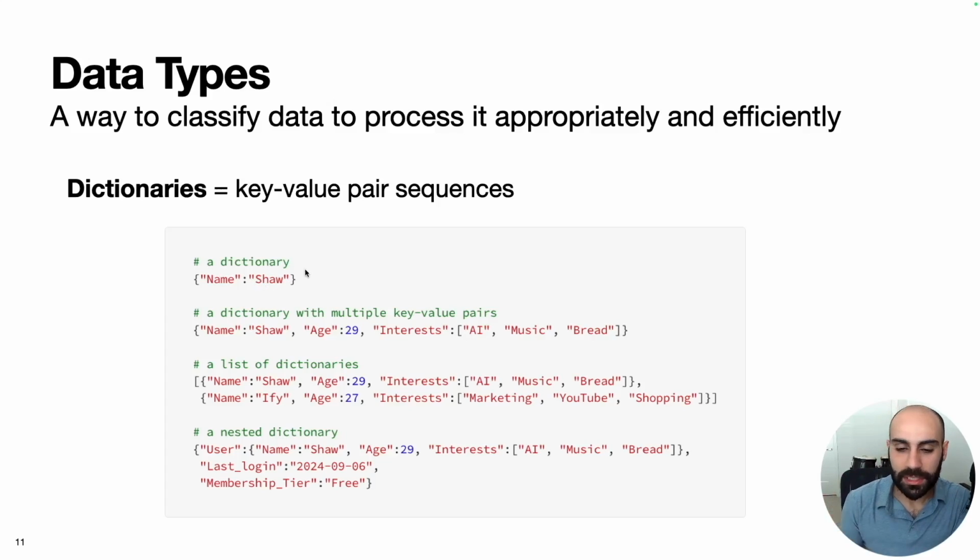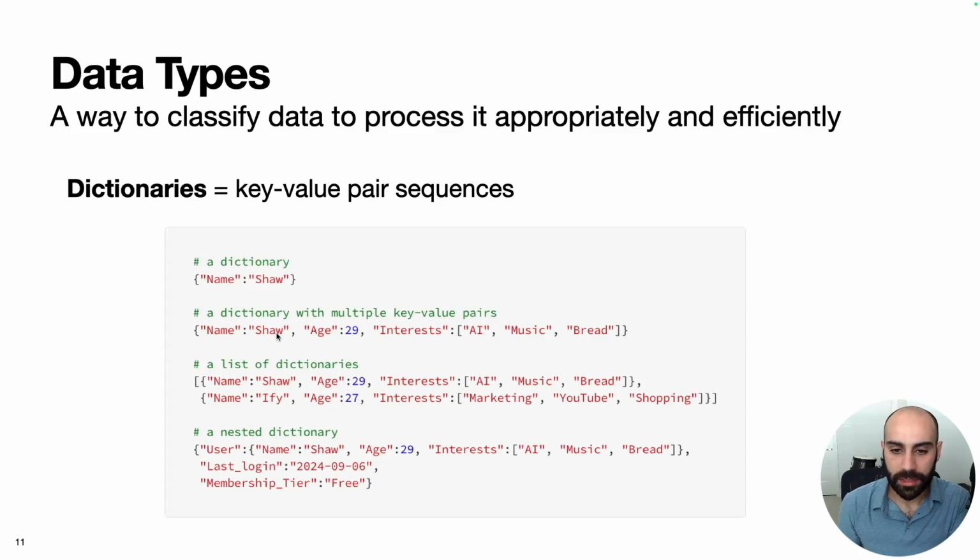And so a simple dictionary might have a single item with a key called name and a value of Shah, which is my name. Something a bit less trivial is to have a dictionary with multiple key value pairs corresponding to the name, age, and interests of an individual.